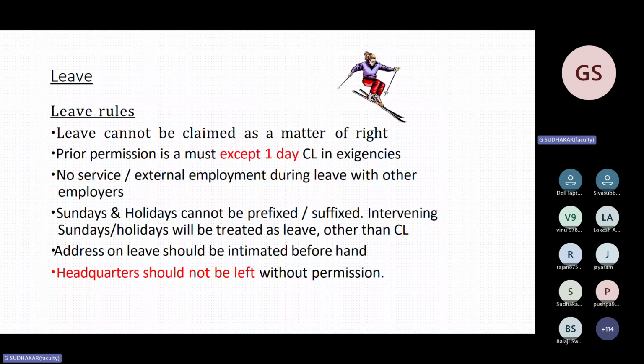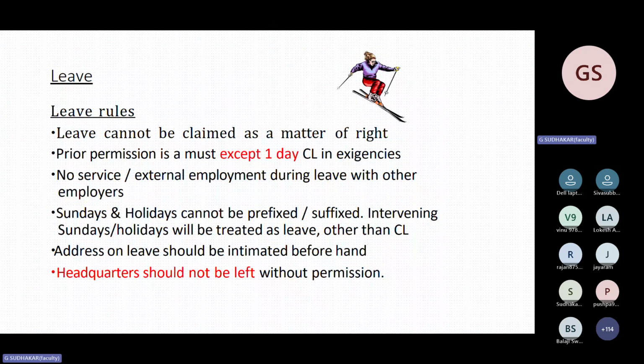We will complete this and we will be breaking for tea by 11:30 to 11:40, 10 minutes. By 11:30, I will clarify your doubts. So we will go to leave rules. It is very easy. In leave rules, you can expect around 2 to 3 questions, but very easy. That is combination of leave.